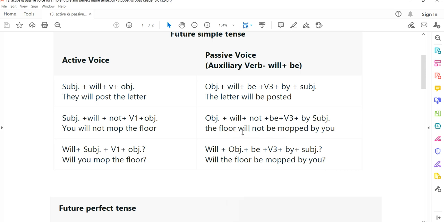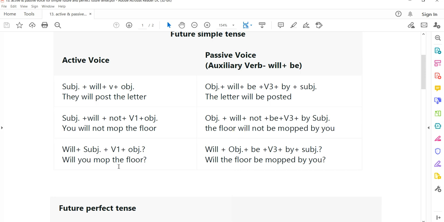We have here two auxiliaries, will and be. Don't put not after be, but put it after will. Here we have the object floor. The floor will not be mopped by you. الموت يعني صبغ أو تنظيف، هي مصطلح. This verb should be used just only with the floor، اللي دائما نستخدمه مع السقوف، تسقيف أو تنظيف السقف.